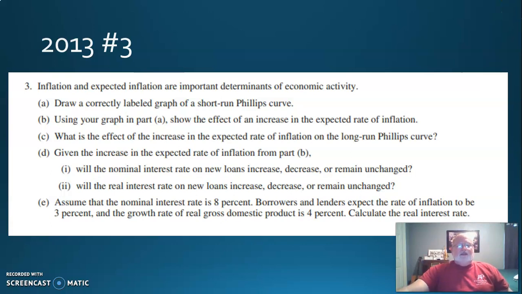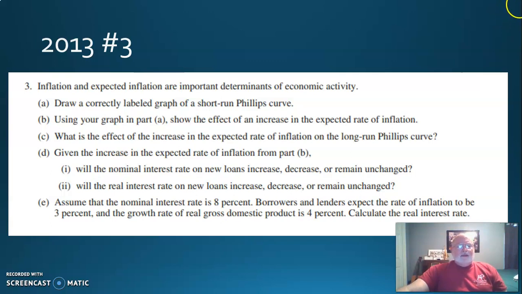Now, assume the nominal interest rate is 8%. Remember, that's what the bank's charging. Borrowers and lenders expect the rate of inflation to be 3%, and the growth rate of real GDP is 4%. Now, this is interesting here. They threw some bogus information out here. The GDP growth rate has nothing to do with what banks charge on their interest.